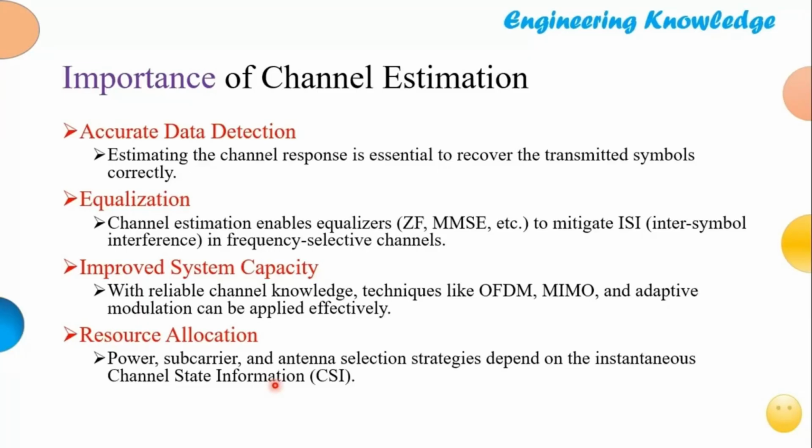Where there is severe fading, there is no meaning of assigning more resources in that block, and therefore we will assign fewer resources to a block undergoing severe fading, and vice versa. Which means whenever the communication channel has favorable conditions, we will assign more resources at that place, and therefore resource allocation becomes very critical and very helpful when we have the channel estimation.